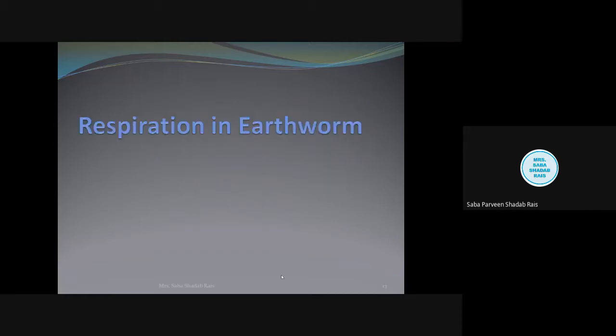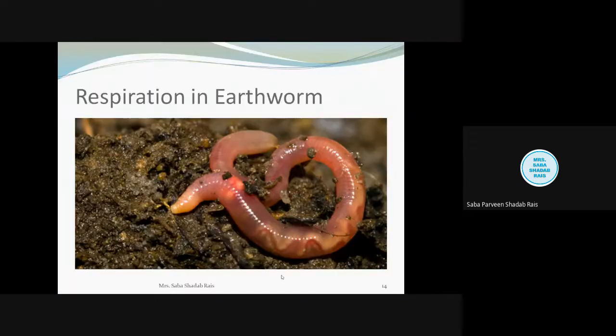First we'll talk about respiration in the earthworm. When I ask about the earthworm, you remember the rainy season, the muddy surface and the earthworm, right? We all know very well that the earthworm belongs to the phylum Annelida, and its body is highly segmented, a tube-within-tube like structure, and the body is also segmented from the inside.